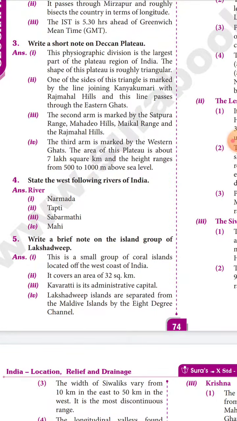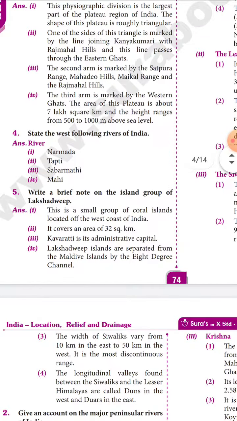Fifth one, write a brief note on the island group of Lakshadweep. This is a small group of coral islands located off the west coast of India. It covers an area of 32 square kilometers and Kavaratti is the administrative capital. Lakshadweep Islands are separated from the Maldives Islands by the 8 degree channel.